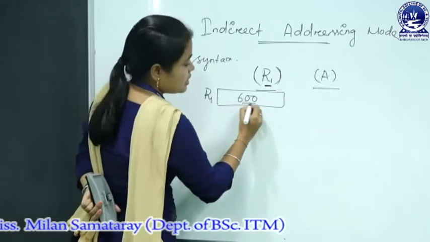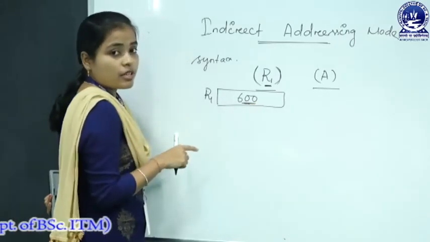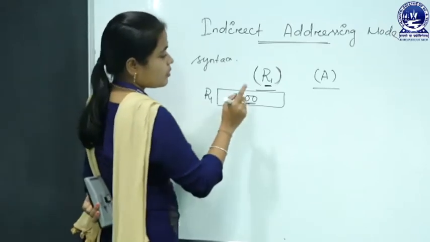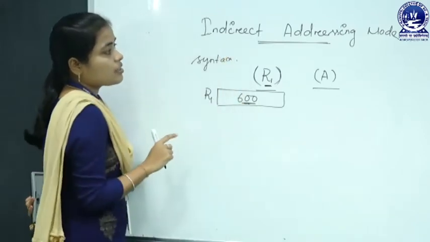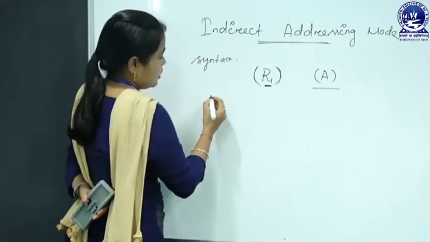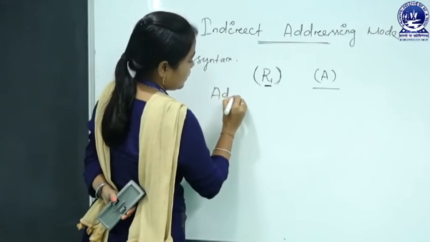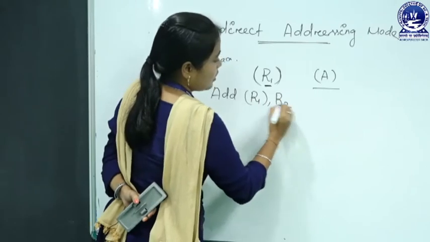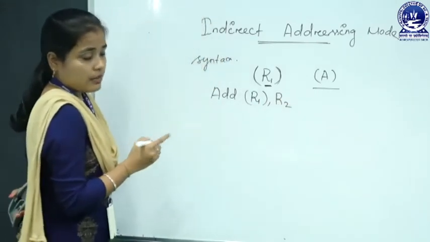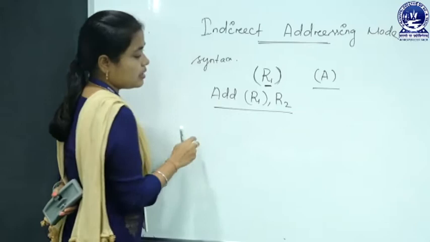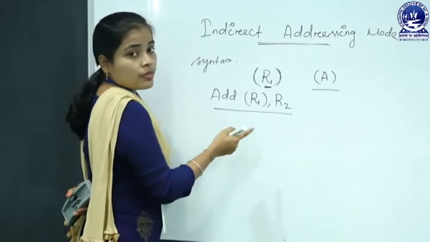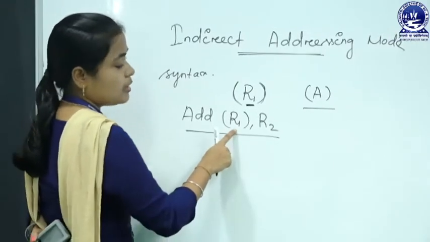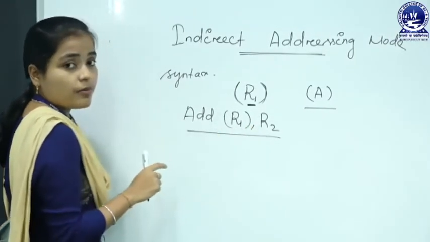That means this 600 is a memory location, it is not the value of an operand, because here I am using the concept of indirect addressing mode. If I write the instruction add (R1) with R2, that means you have to add the content of the memory location which is stored in R1 with the content of R2.